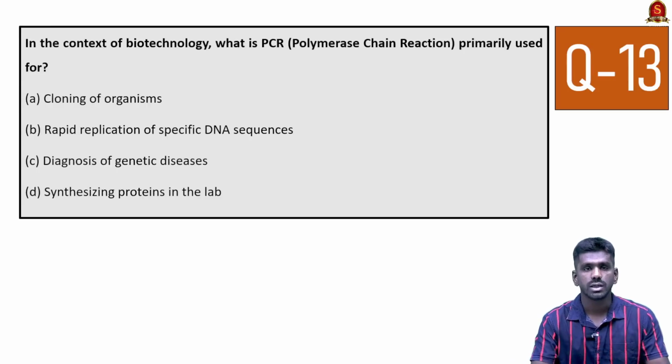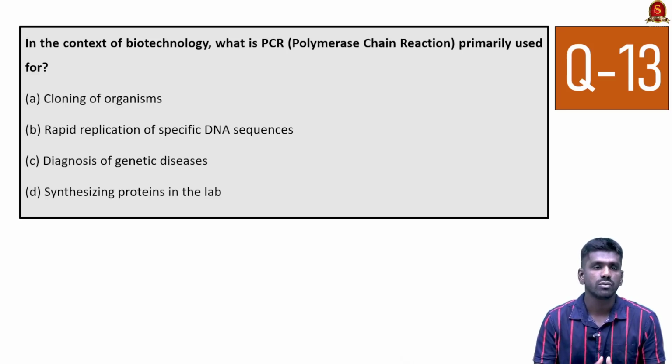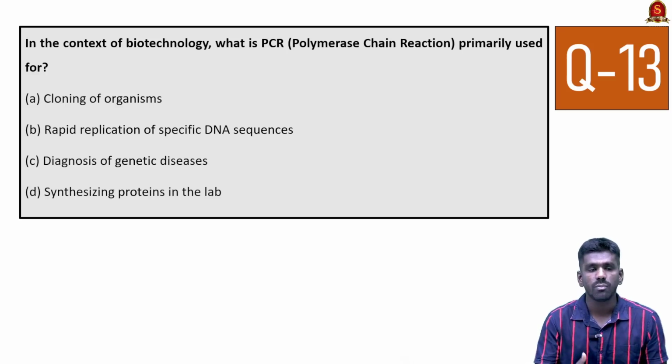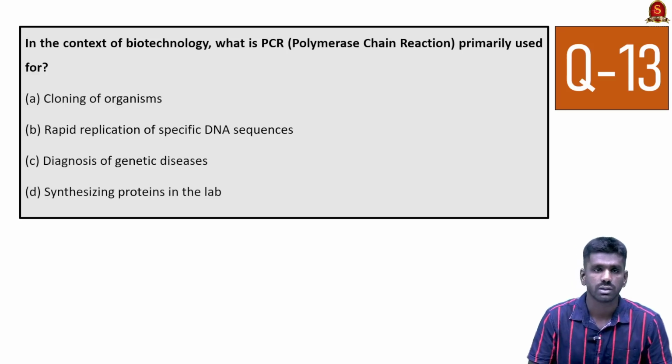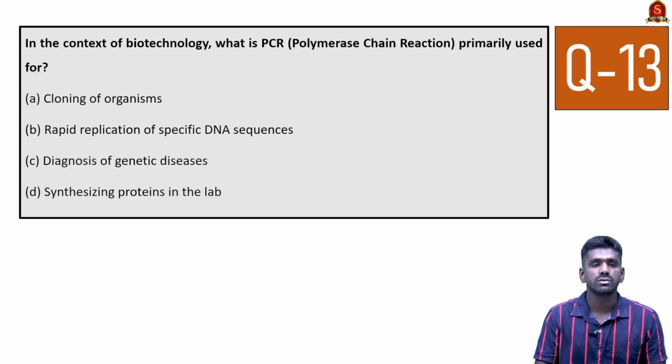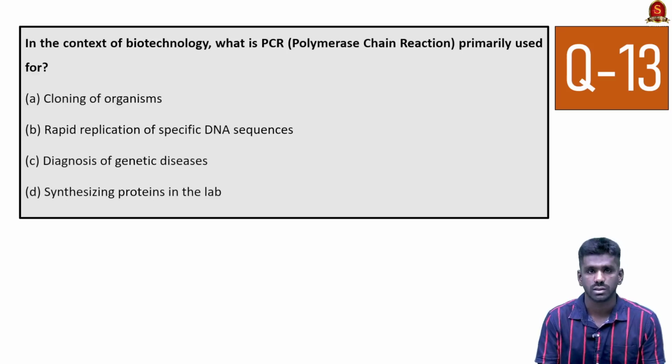So look at this 13th question. In the context of biotechnology, what is PCR, polymerase chain reaction, primarily used for? So this is related to rapid replication of specific DNA sequence. So this means this is related to gene editing. So this question was asked because it is recently seen in use for gene editing technology.